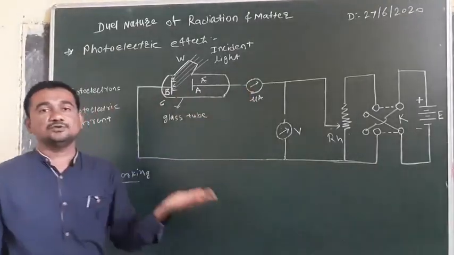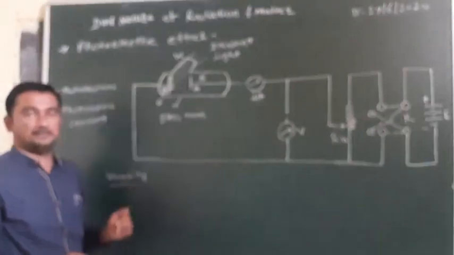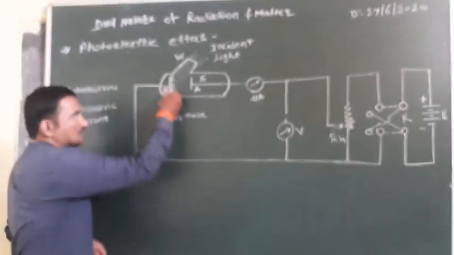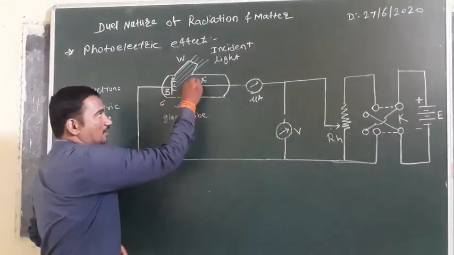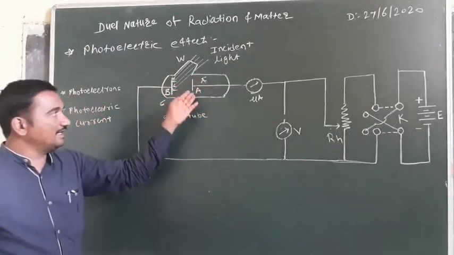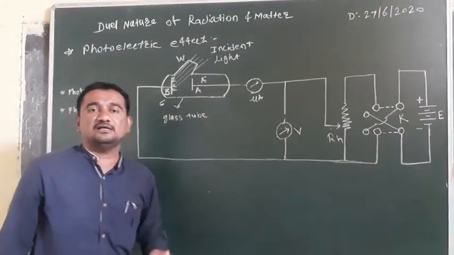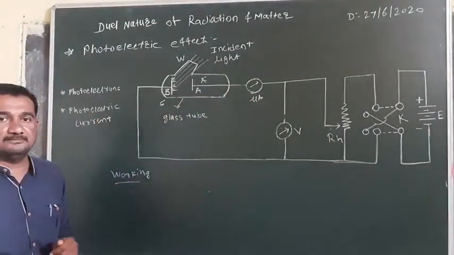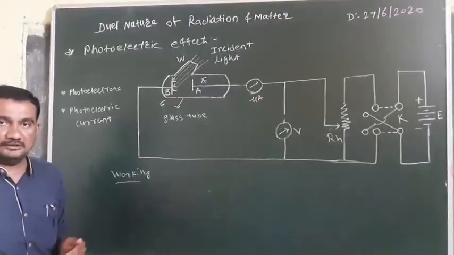But when light of suitable frequency is incident on the metal plate B or emitter plate, then photoelectrons are emitted from this metal plate B, which are attracted or collected by the metal plate A, and we are getting the current. It means the microammeter shows deflection. That is, photoelectric current is generated when light of suitable frequency is incident on it.